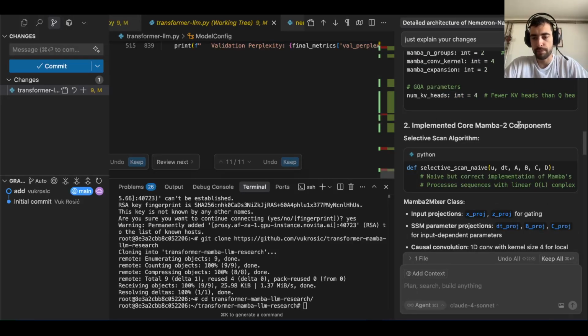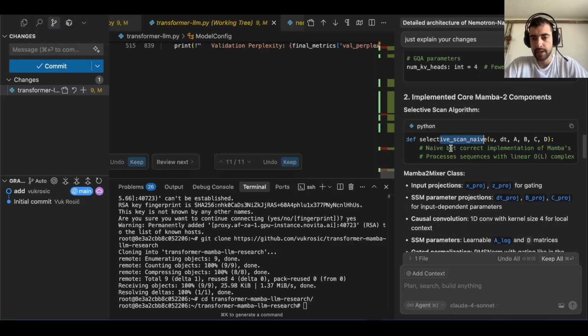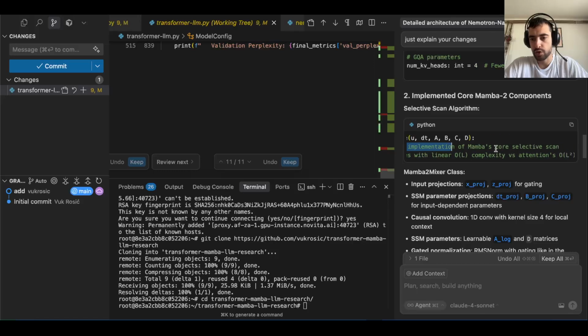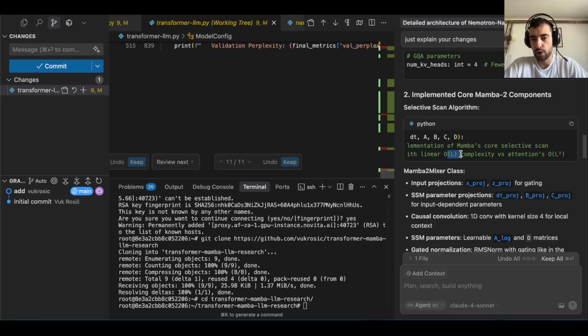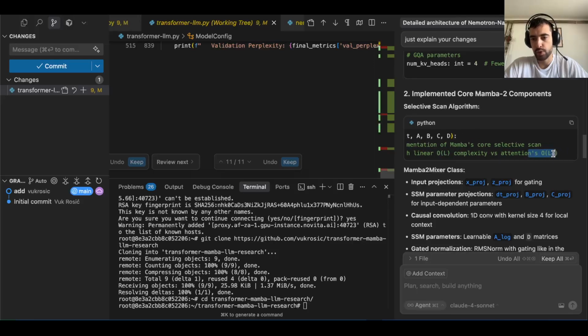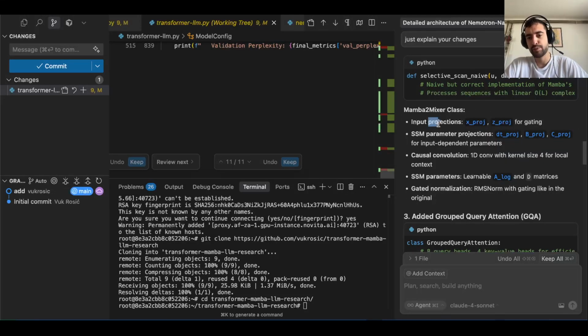Implemented core Mamba 2 components, selective scan algorithm: a naive but correct implementation of Mamba's core selective scan, which processes sequences with linear O of L complexity versus attention's quadratic complexity. Mamba 2 mixer class, input projections, X projection, Z projection for gating, selective state, I forgot what this is, SSM parameter projections. We have causal convolution, 1D conv with kernel size 4 for local context.